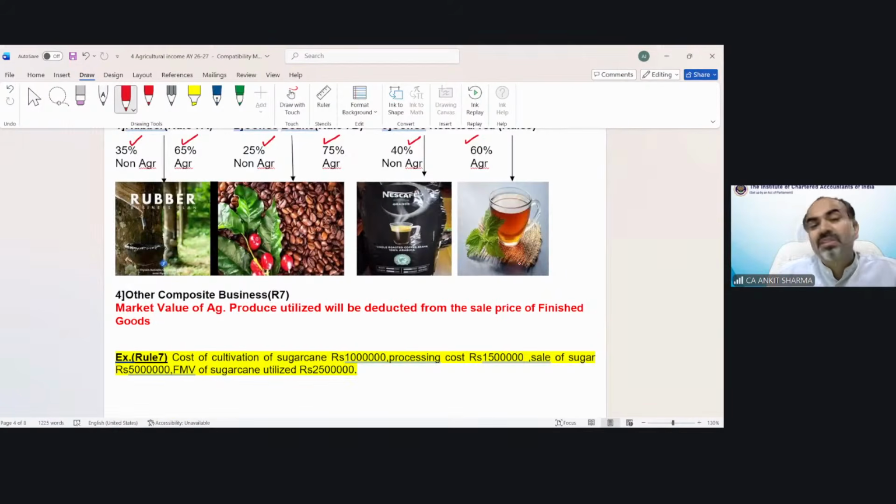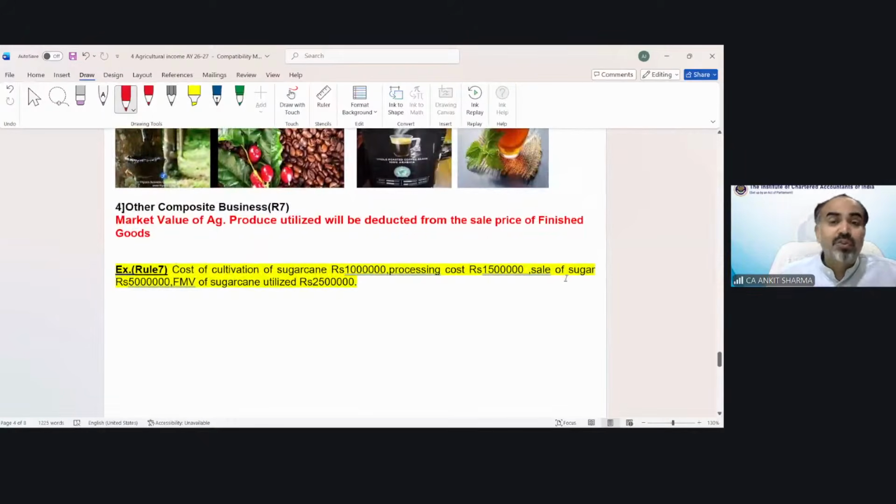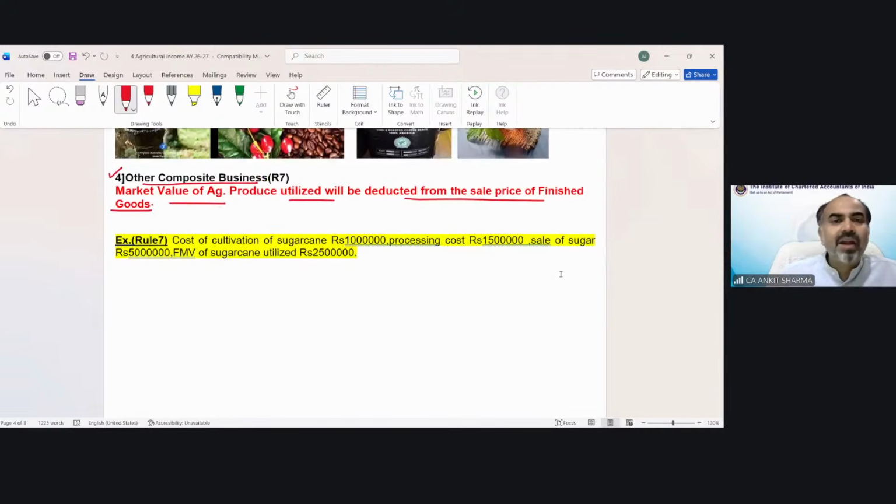But there are more businesses for which we do not have any percentage given. Like sugarcane business, etc., there is no percentage given. So those businesses will fall in other composite business. For those, we have to find out agricultural income and non-agricultural income separately. Market value of agricultural produce utilized will be deducted from the sale price of finished goods. This is the rule with the help of which you will find out your agricultural income and non-agricultural income.